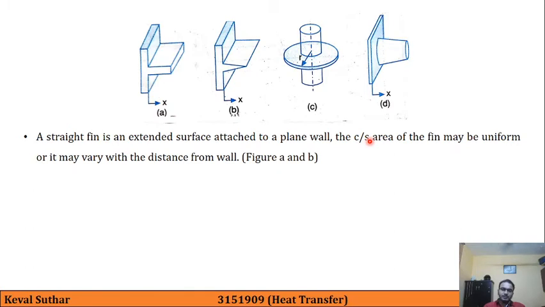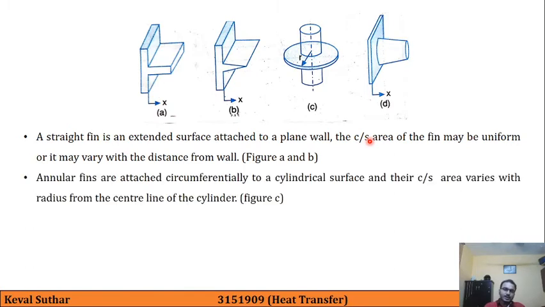So it may be uniform or it may vary with the distance from the wall. Now the third type, which is C. Annular fins are attached circumferentially, as you can see over here, to a cylindrical surface.